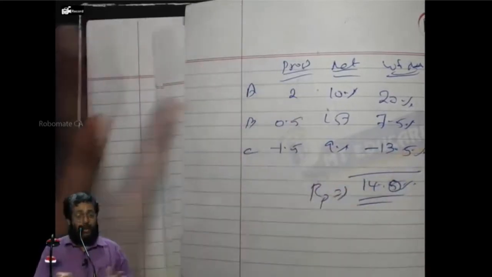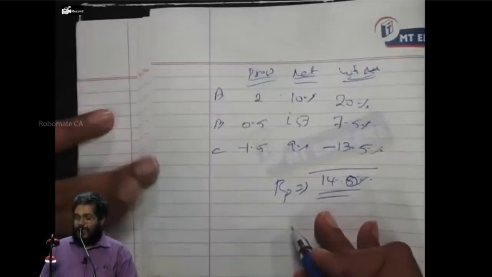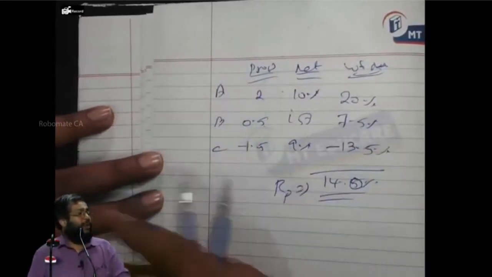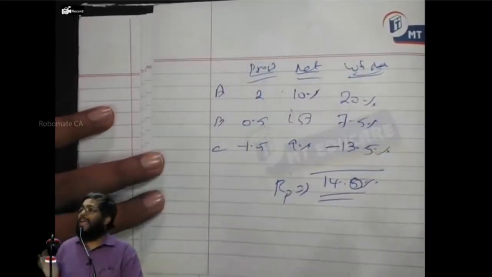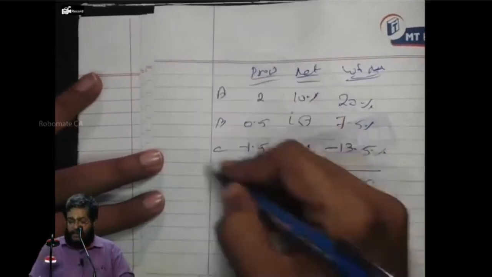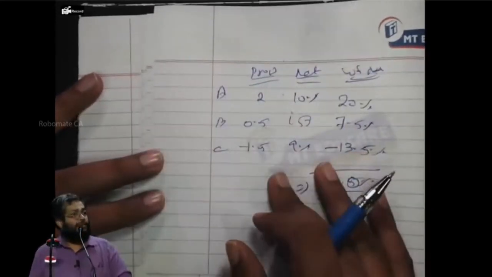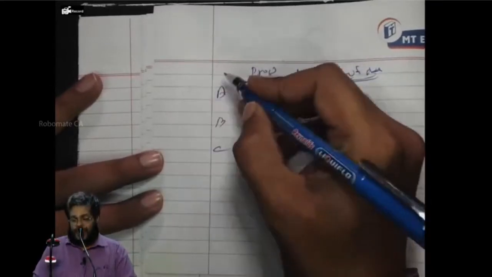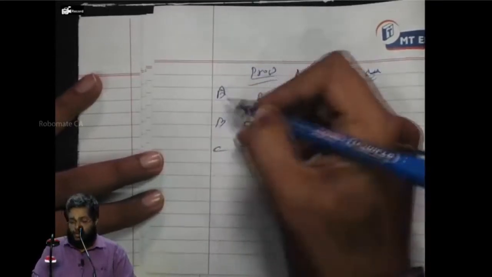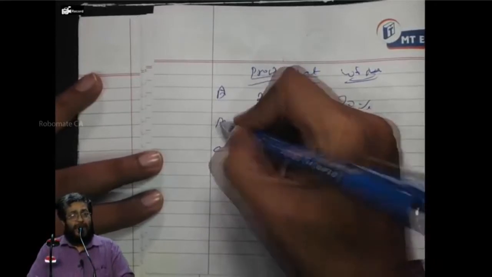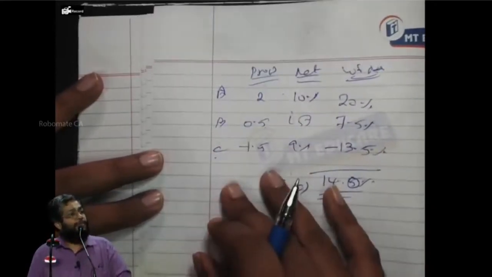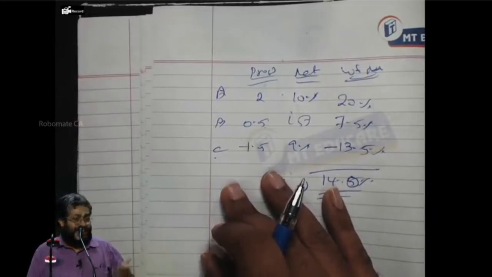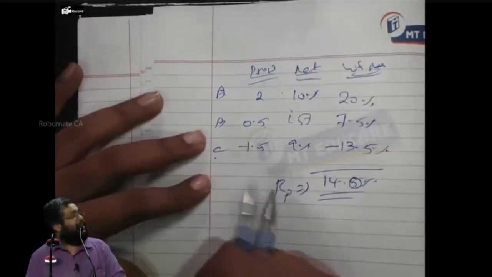So, investor will be watching all this. They say, for zero risk, I am getting what? 14% return through this portfolio rather than what? Risk-free asset. Now, what the APT says is that the demand for this portfolio increases. Yes or no? Correct. Demand for the portfolio increases. Now, more A will be purchased, more B will be purchased, and more C will be sold. Yes or no? And risk-free asset will not be having what? Any demand because this is giving a better return. That's what I am saying.